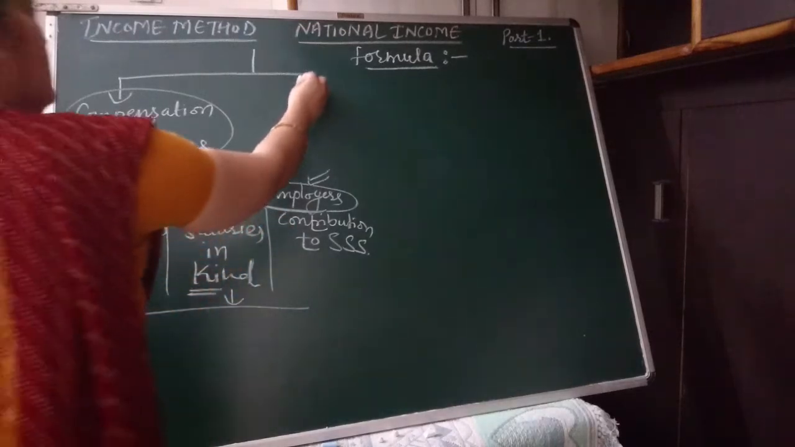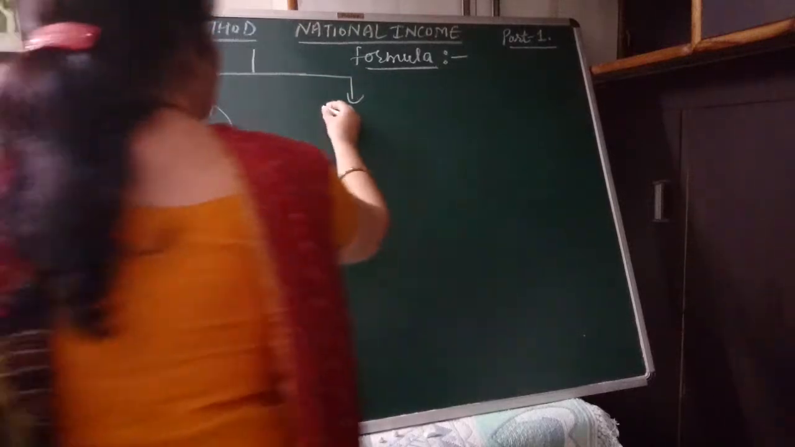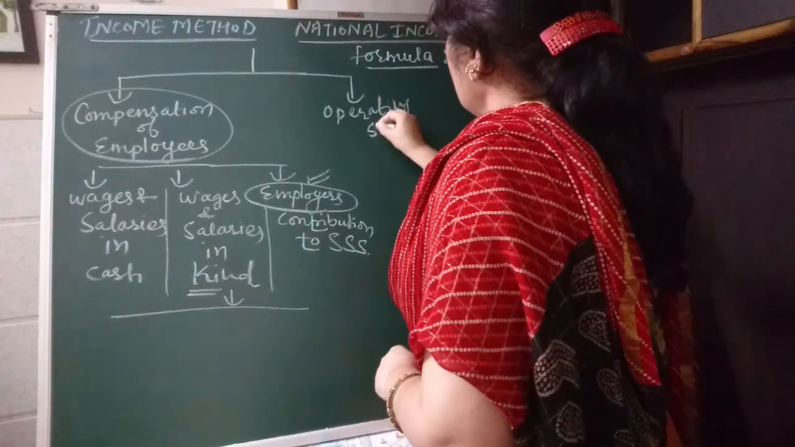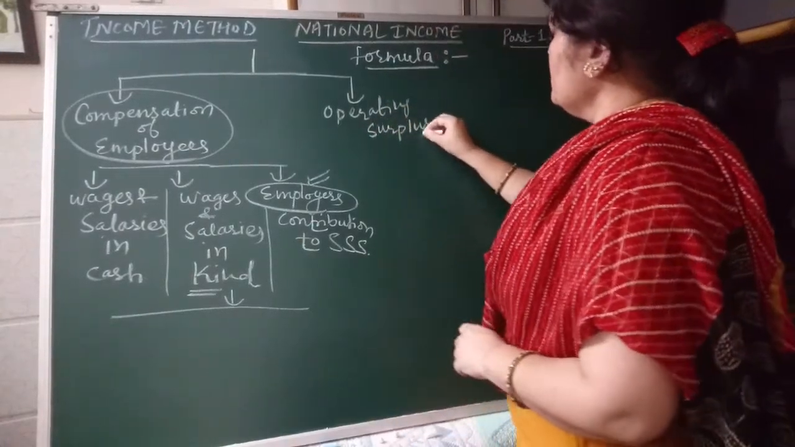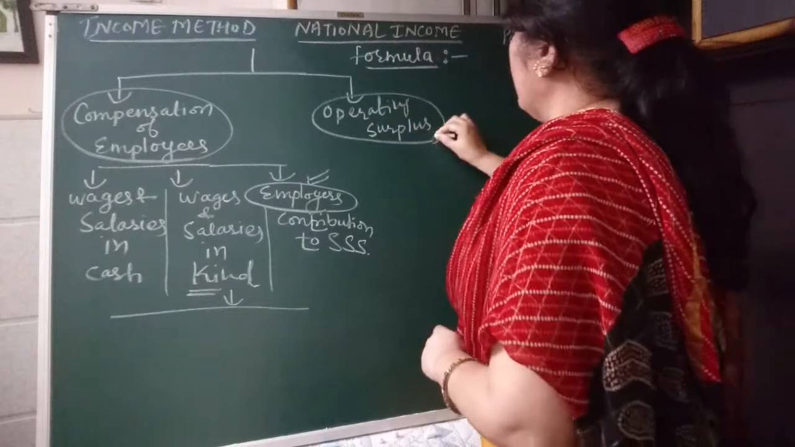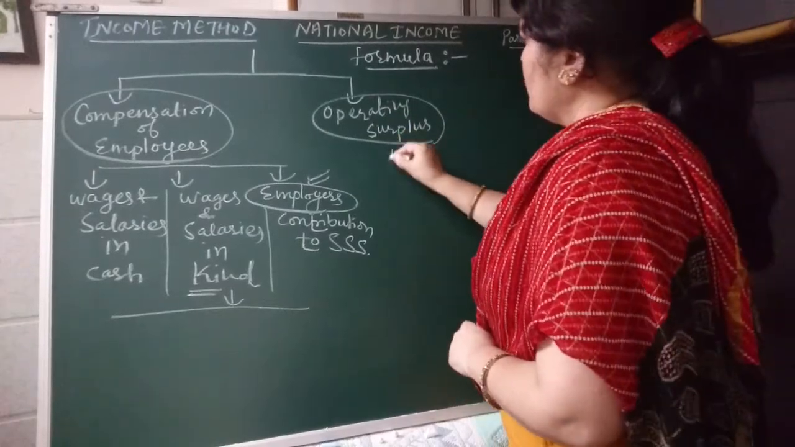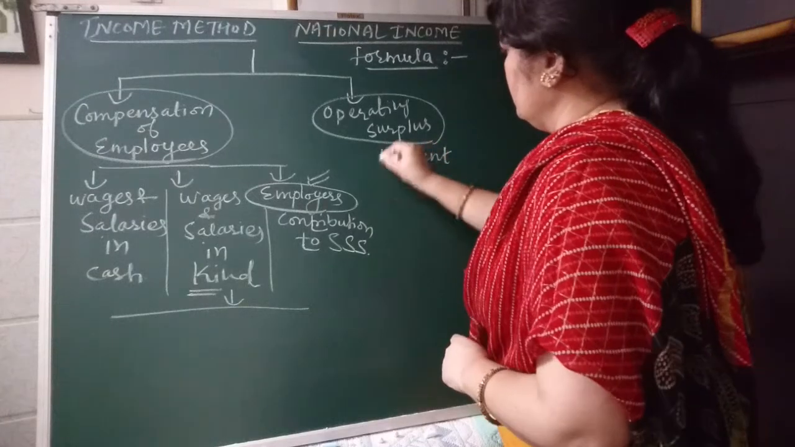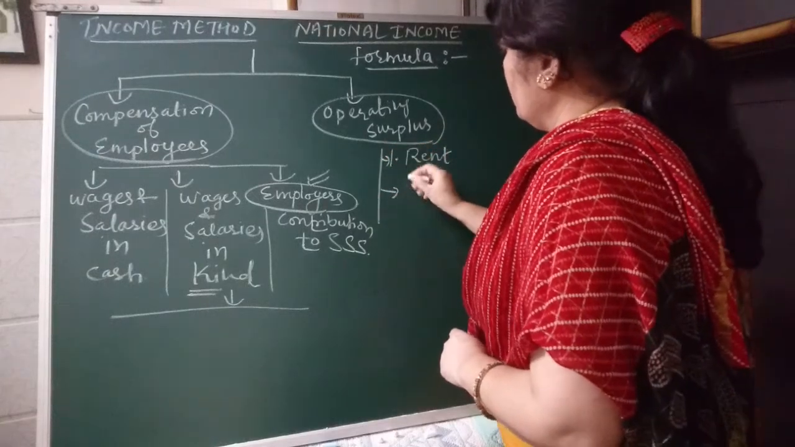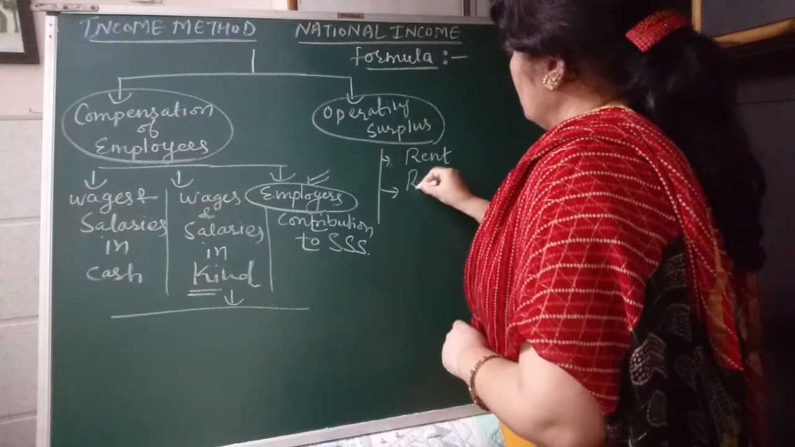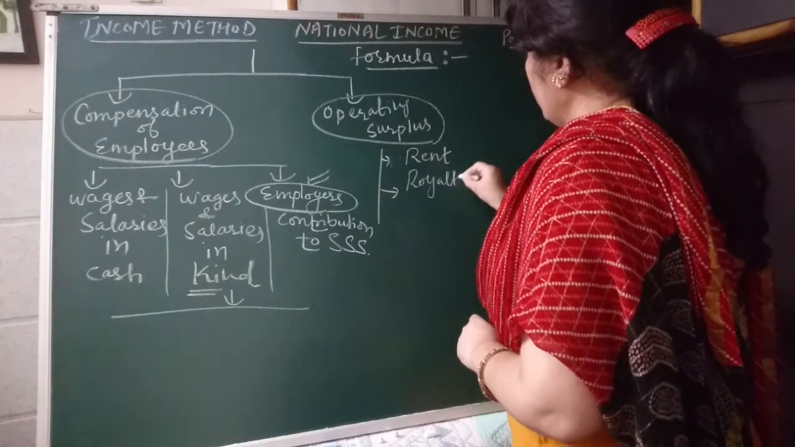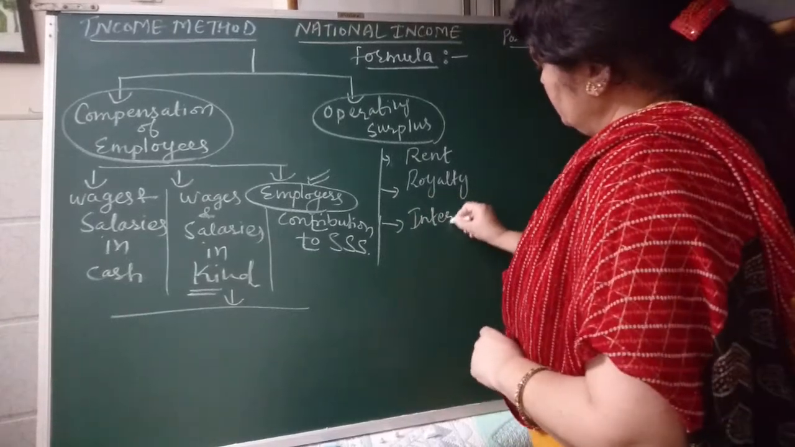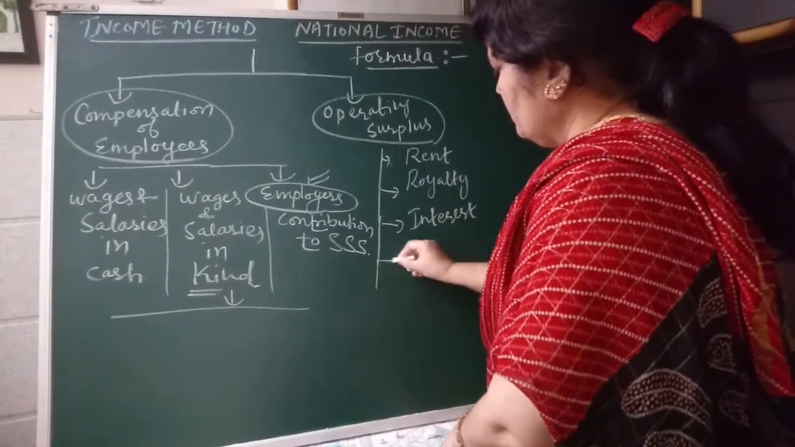Second component is operating surplus. Operating surplus means income from property or entrepreneurship. There are four components of operating surplus. Number one, rent. Number two, royalty. Number three, interest. Number four, profit.